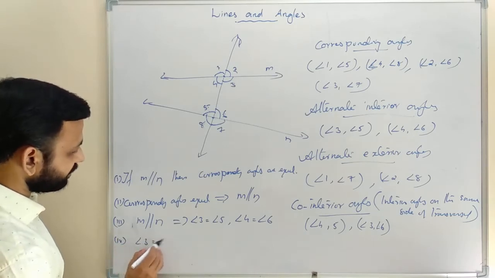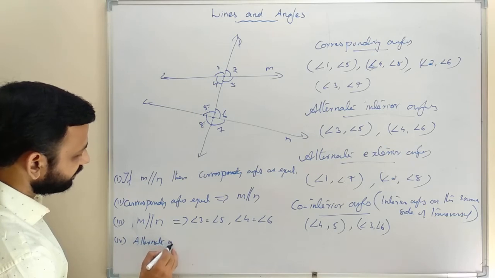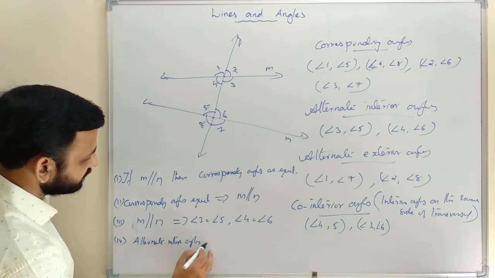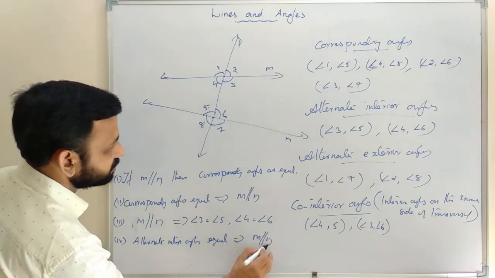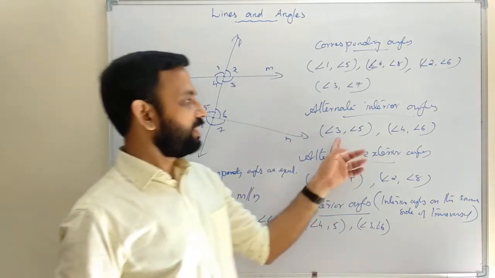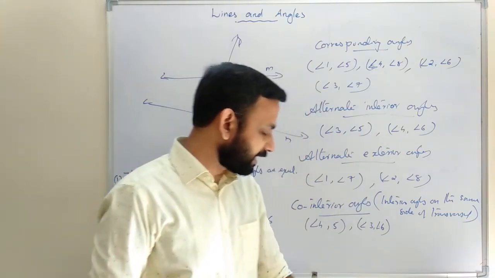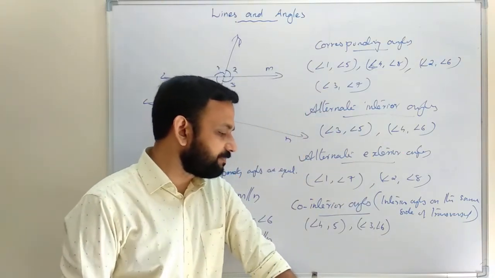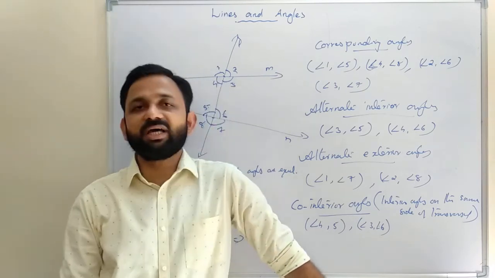If angle 3 equals angle 5, that is, alternate interior angles equal implies the lines are parallel. So that is the converse of this theorem. If a transversal intersects two lines such that a pair of alternate interior angles is equal, then the two lines are parallel.